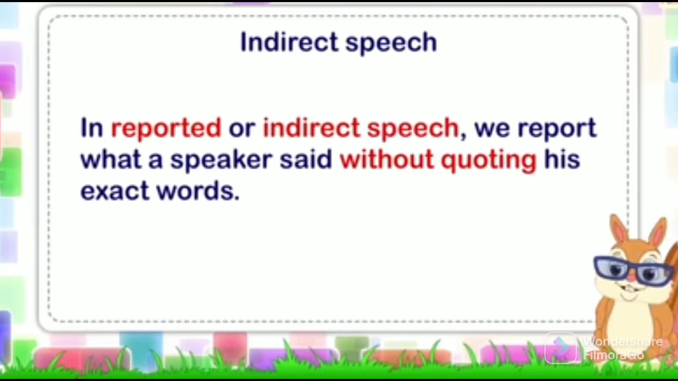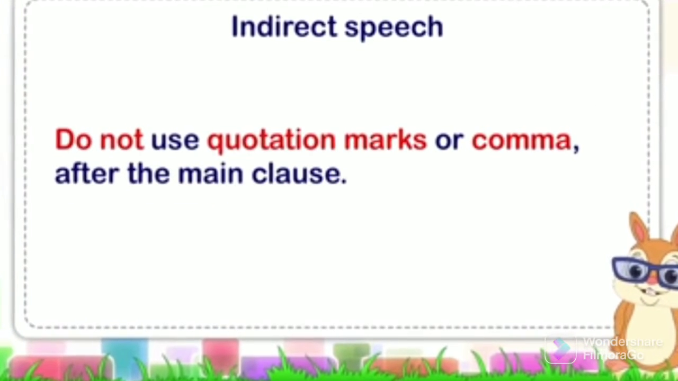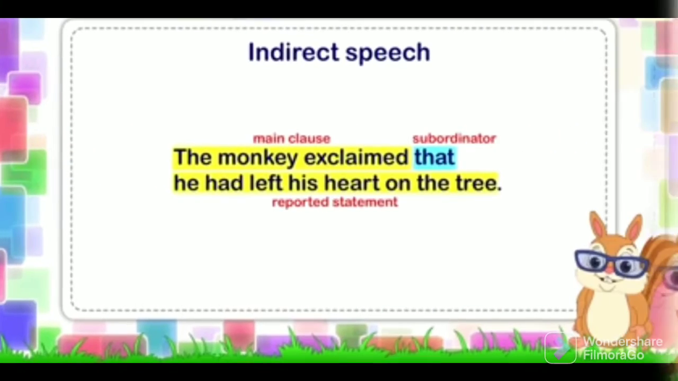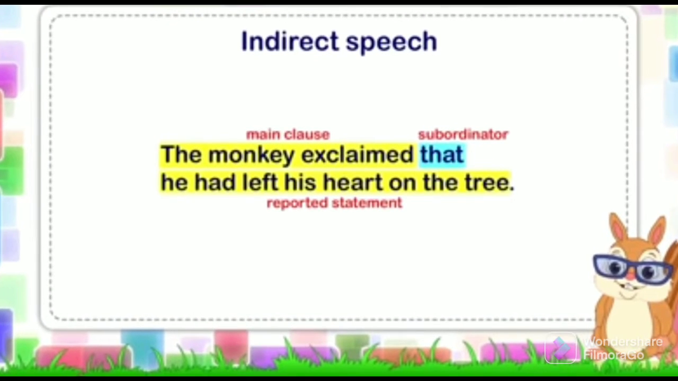Indirect speech. In reported or indirect speech, we report what a speaker said without quoting his exact words. In indirect speech, we do not use quotation marks or a comma after the main clause. For example, the monkey exclaimed that he had left his heart on the tree. We begin the reported speech with the main clause and use the subordinator that to link it to the statement.